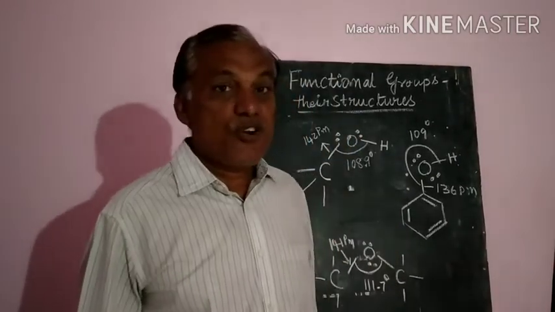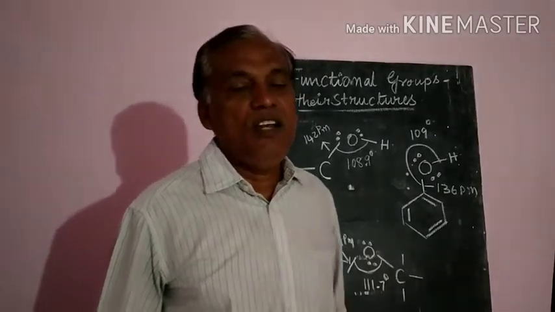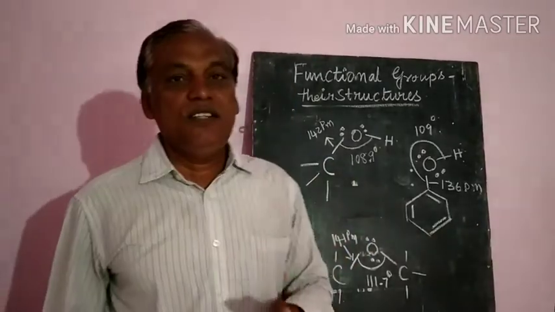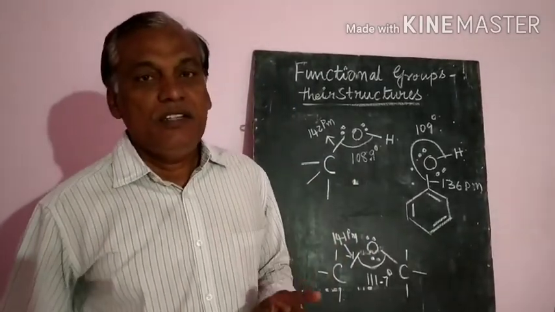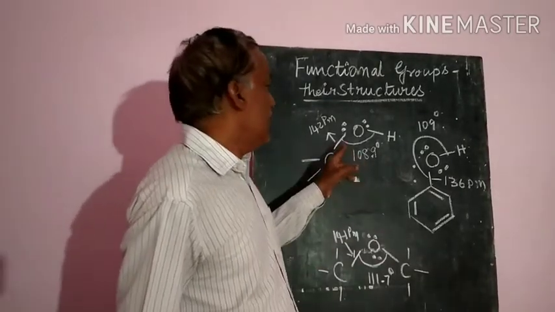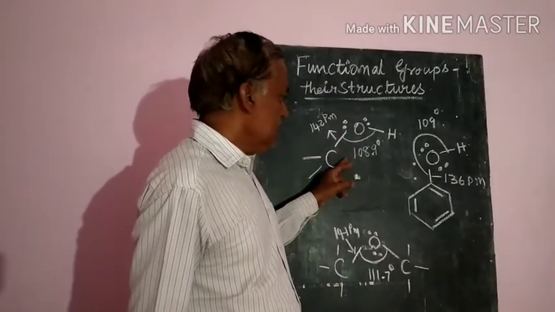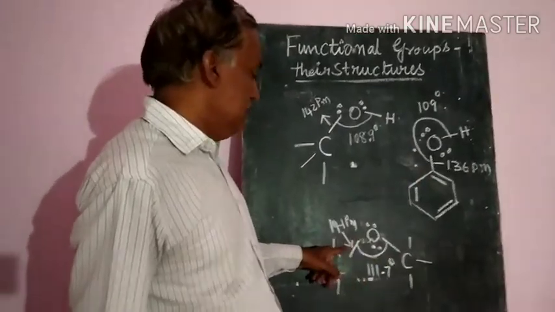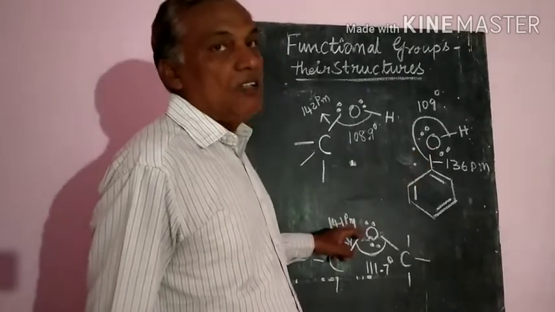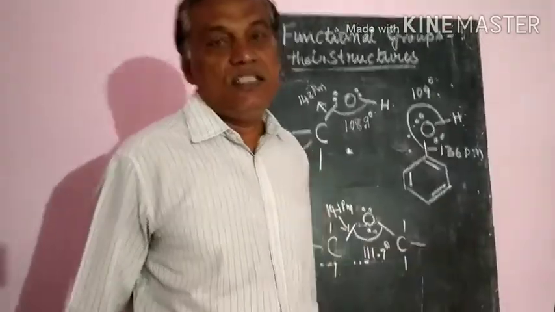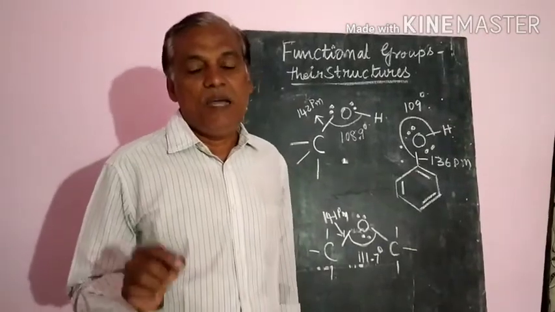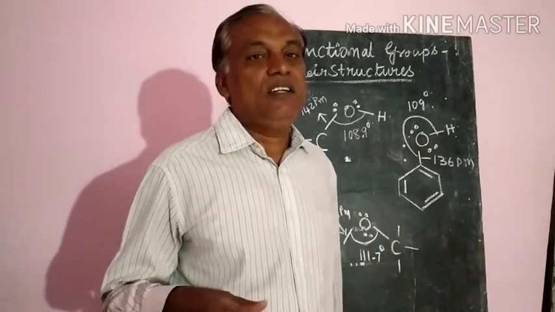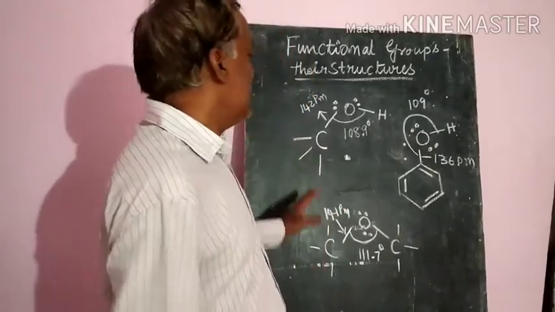Today we discuss the structures of alcohol, phenol and ethers. Okay, let us see. In this one, it is an important question: reasoning questions. They will ask the reasons why the bond angle in alcohol is less than in phenol, or why the bond length is more than in alcohol or ethers. Like this, the question they will ask. The reasons you have to write are approximately the same. Okay, point to point you have to write. You cannot write as you like. So first let us see the structures.